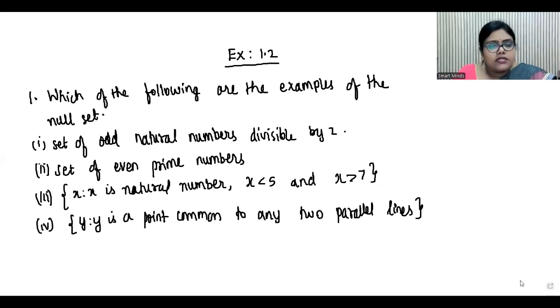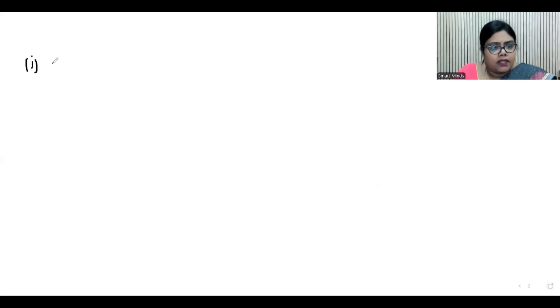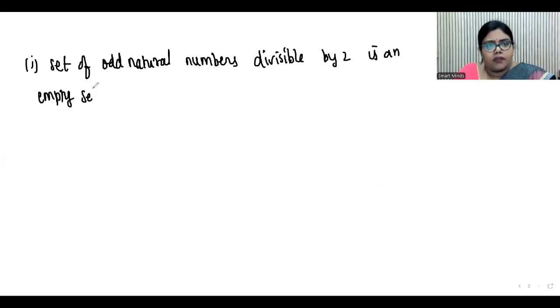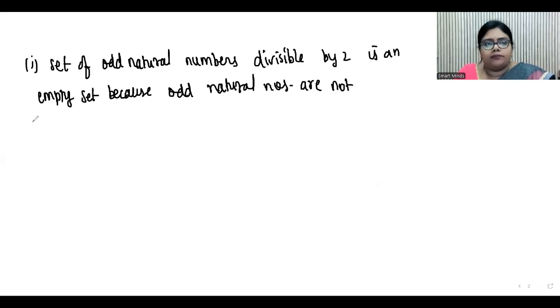So how do you justify this? So set of odd natural numbers divisible by 2 is an empty set because odd natural numbers are not divisible by 2.